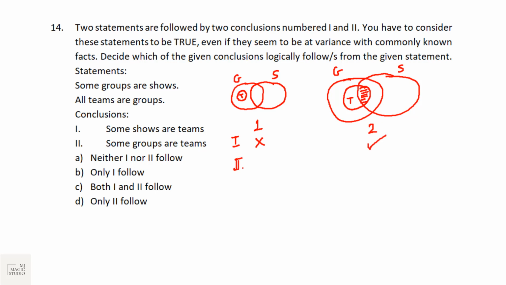Okay. Second statement, some groups are teams. Obviously in Venn diagram 1 we can see this, and in Venn diagram 2 also we can see that some groups are teams. Now we have got 2 ticks in both the Venn diagrams for conclusion number 2, and not for conclusion number 1. That means only conclusion number 2 follows. We would be marking option D.